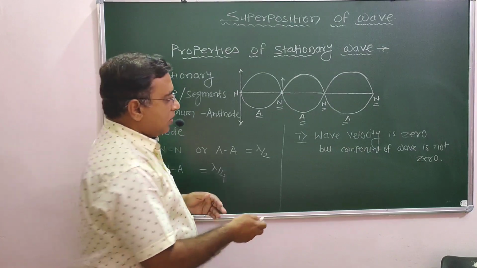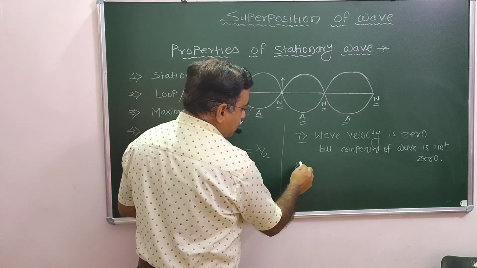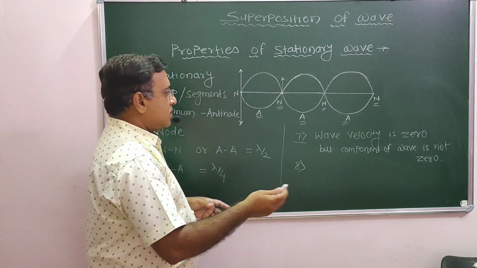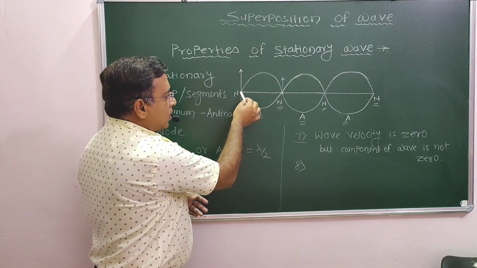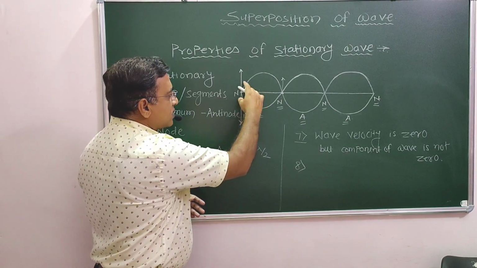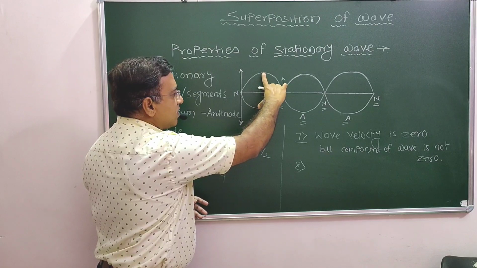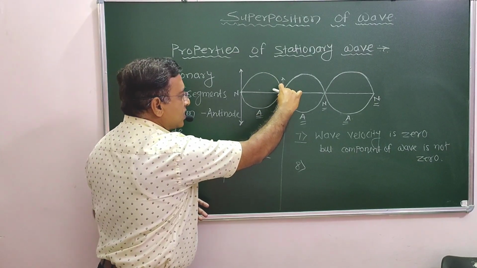Now the next concept is variation of the amplitude. At the node, the amplitude is zero, then it varies continuously and becomes maximum, and then again goes on decreasing.